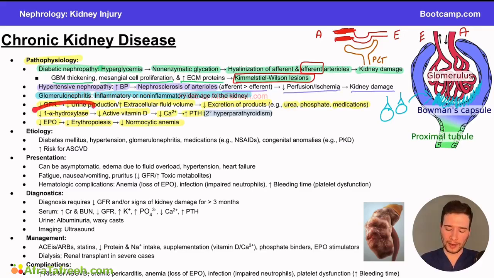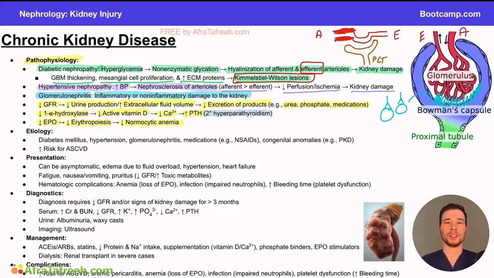They also activate vitamin D through the 1-alpha hydroxylase enzyme. If kidneys are damaged, we're not producing enough of that enzyme, so we're not making enough vitamin D. Kidneys are also responsible for secreting EPO, which is going to stimulate our red blood cells. If the kidneys are damaged, we don't have enough of that molecule, so we don't have enough erythropoiesis, and ultimately we develop an anemic state. So again, the mechanisms here matter because they then explain to us what kind of findings we would see in a patient and what kind of management techniques we can use for these patients as well.